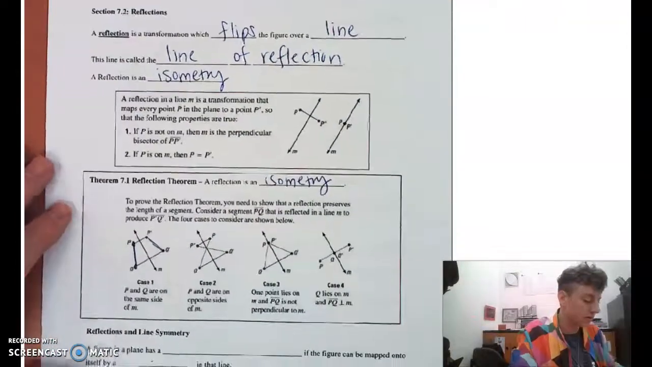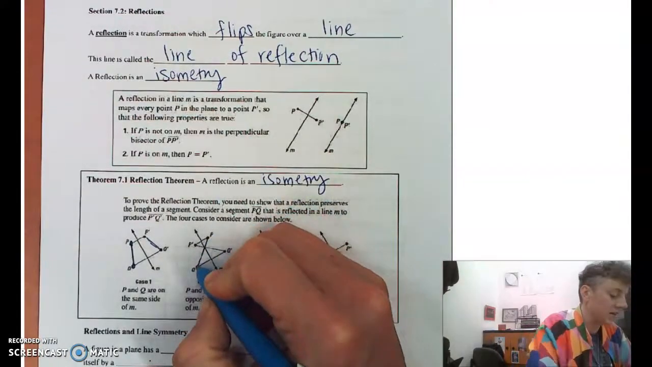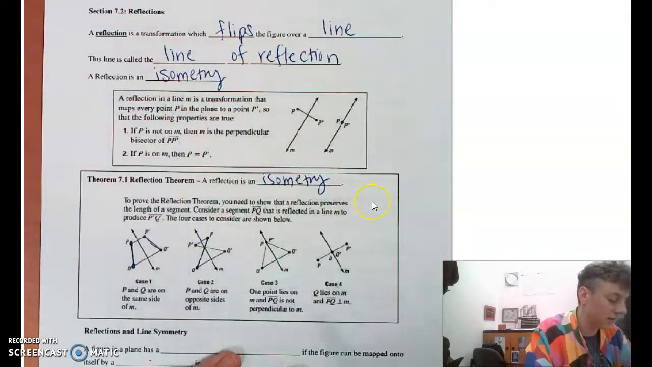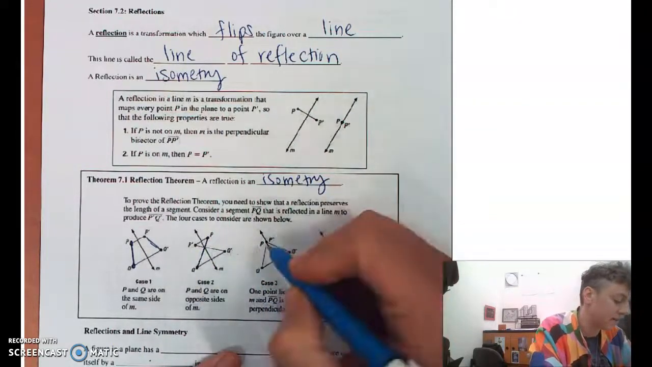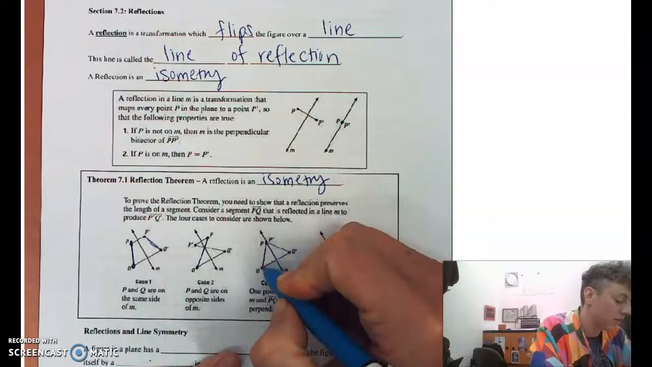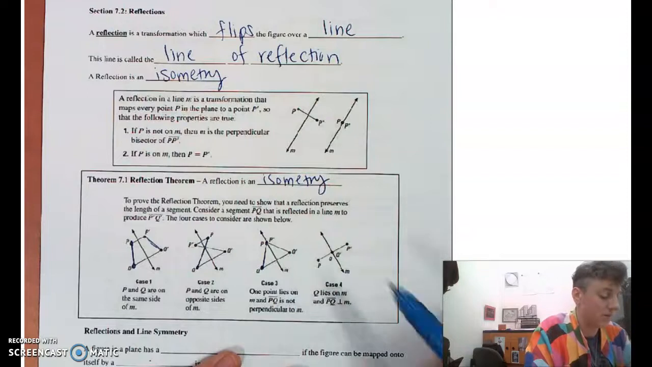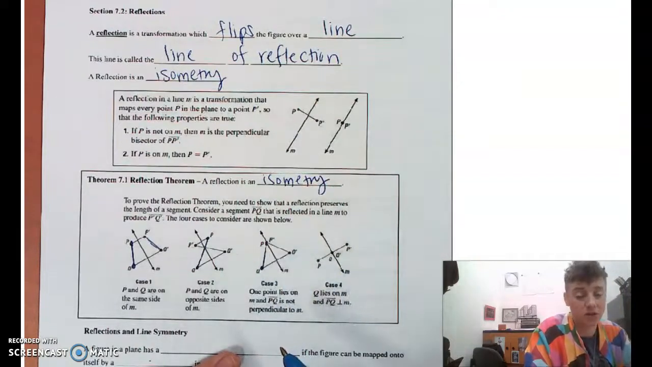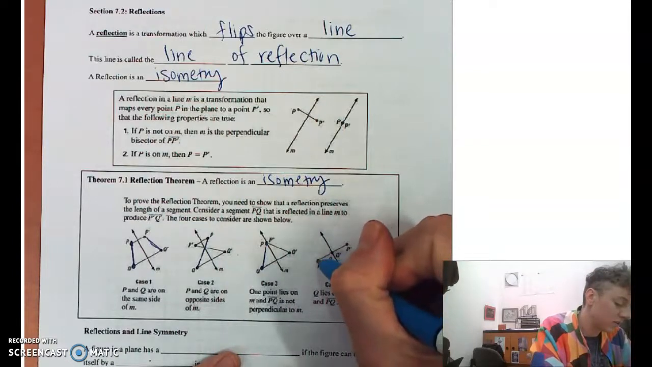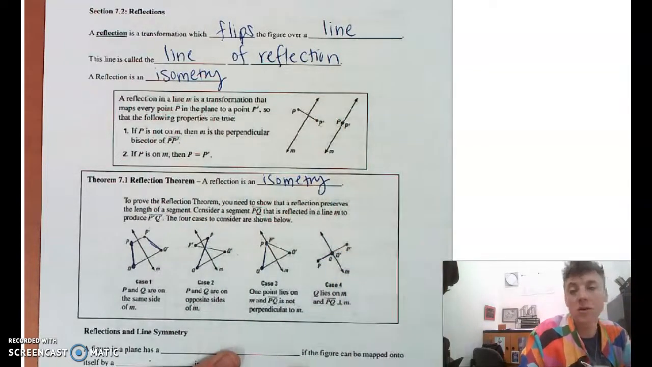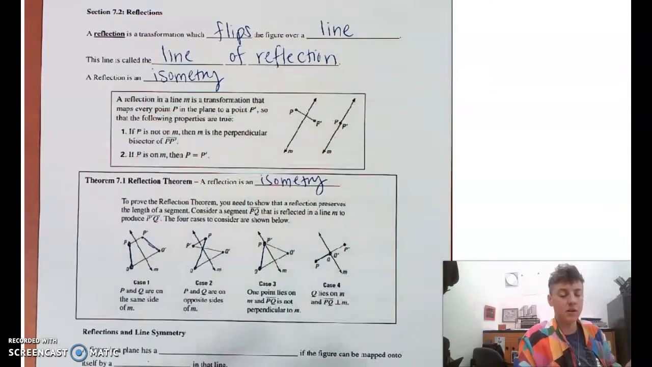Yep. Some other cases to look at. Here's segment PQ being flipped across line M. So P ends up on the other side. Q ends up on the other side. Or segment PQ here. P and P prime are in the same spot because P is on the line of reflection. And segment PQ here, this time Q is on the line of reflection and P gets moved over there. Cases to think about.